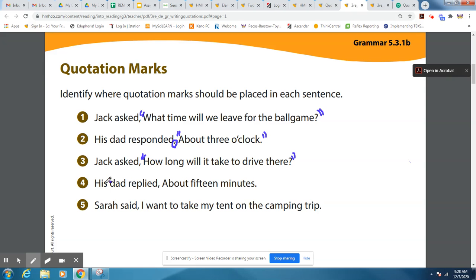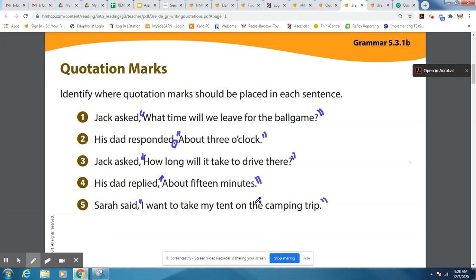And so when you see words like that, then you know that what's coming next is something that is the exact words of what the person spoke. So his dad replied, "About 15 minutes." So here's our next set of quotation marks. And then number 5, Sarah said, "I want to take my tent on the camping trip." So here is what Sarah said. So we want the quotation marks after the comma, and after the period.